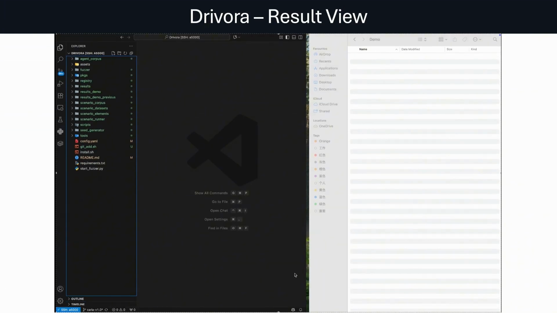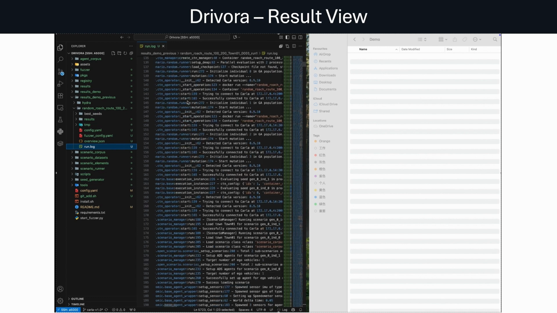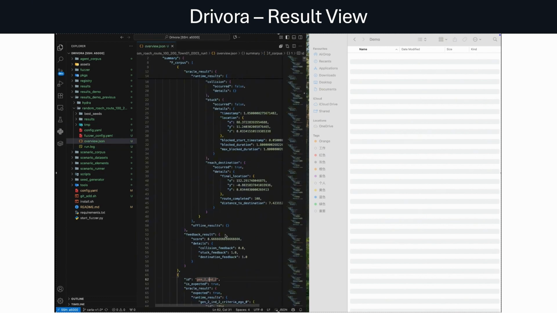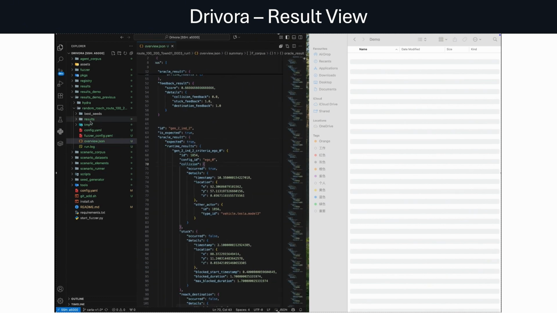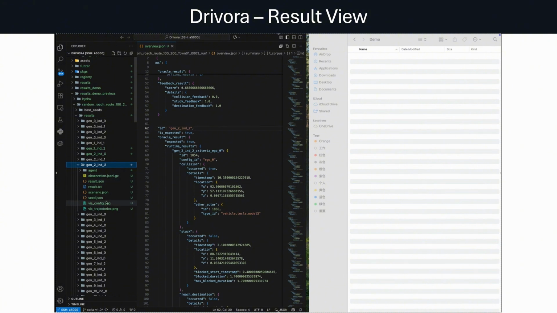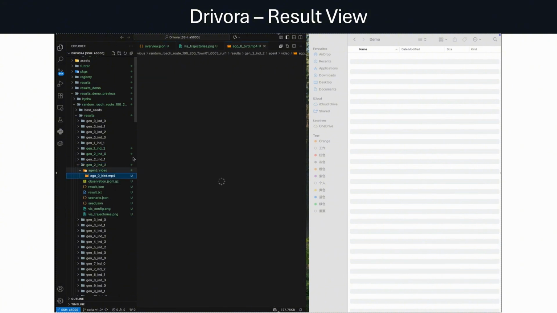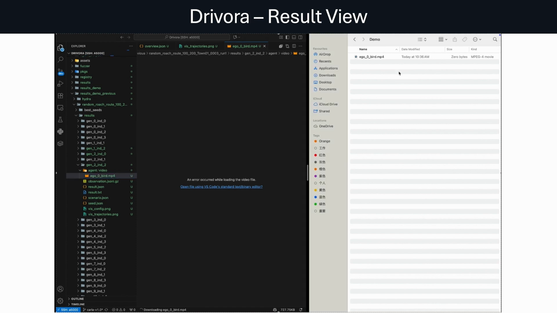Here, we show how to view the result. Each run generates an overview.json, where you can check the detected violations and localize the corresponding scenarios. For each scenario execution, both trajectory visualizations and video recordings are saved. You can download the videos and view them locally.